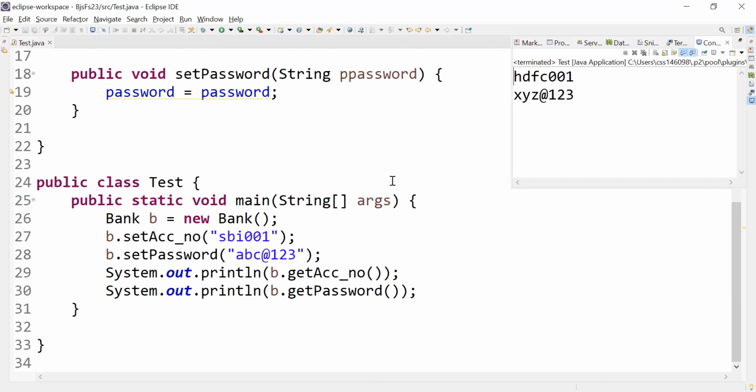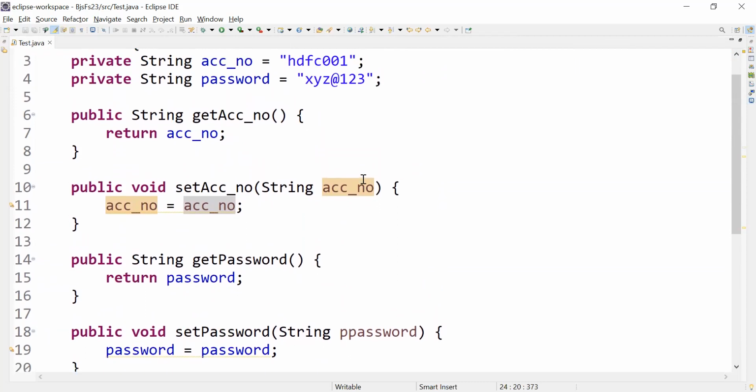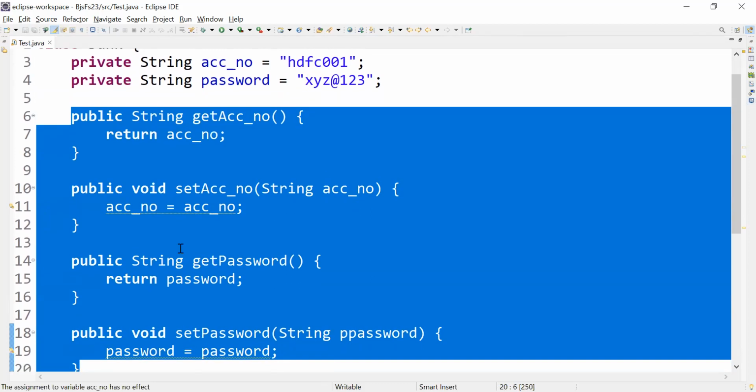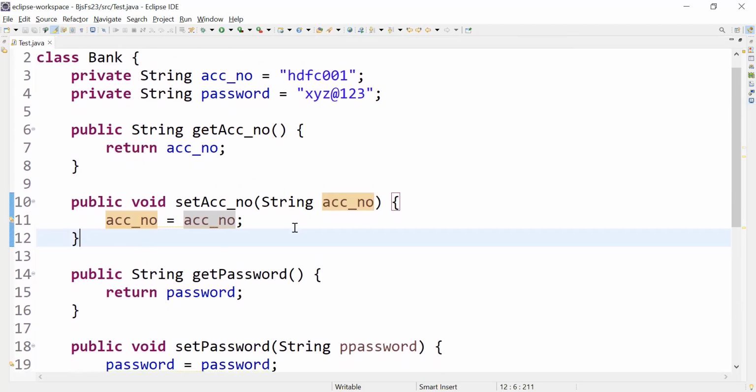Wait, first do one thing. Copy this program. Just copy these many things, that's it. You need not write the main method and all. Then I'll give you a note and then I'll give the solution for this. Write down first. Just copy the bank class. First write the problem, then I'll give the definition, then the solution. Just write the program directly. Make it quick, guys.